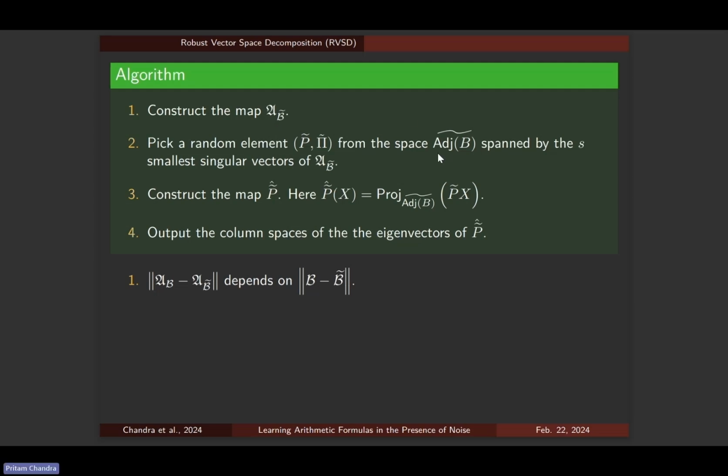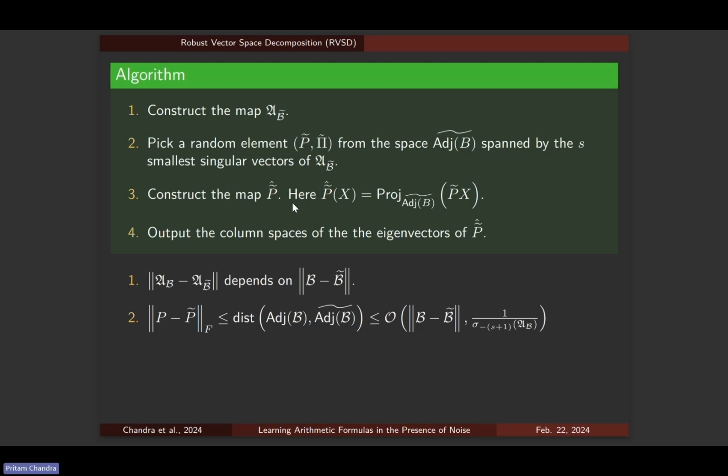So we have the perturbed adjoint algebra here, and we pick a random element p tilde from this adjoint algebra. Because we are looking at how the null space of a map gets perturbed, here the null space perturbation theorem comes in. And we also know that we can bound the p tilde from the corresponding p in the adjoint algebra using this bound, right? And now we construct the multiplication operator, which is p tilde hat.